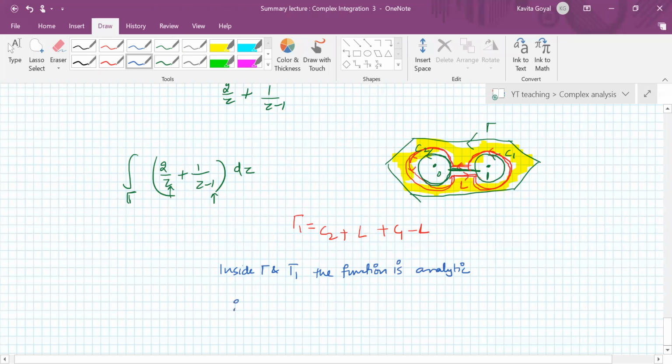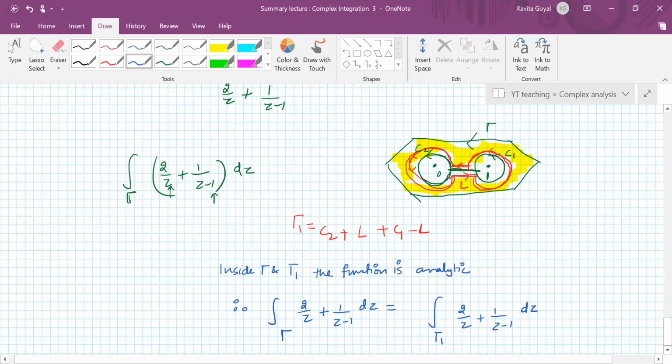Therefore, you get that the integral along gamma 2 of 2 upon z plus 1 upon z minus 1 dz is the same as the integral along gamma 1 of 2 upon z plus 1 upon z minus 1 dz. Is that thing clear, Minal? Yes, ma'am. Right? So this is important.